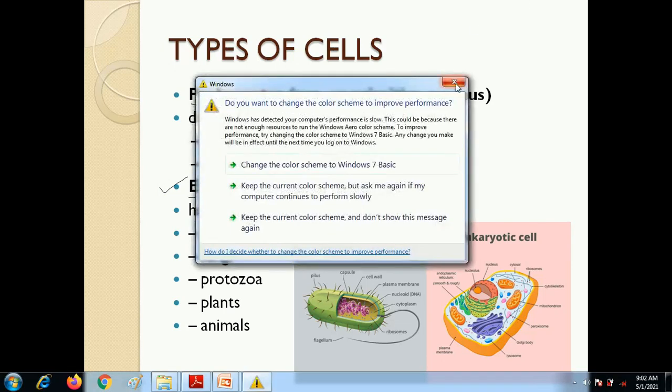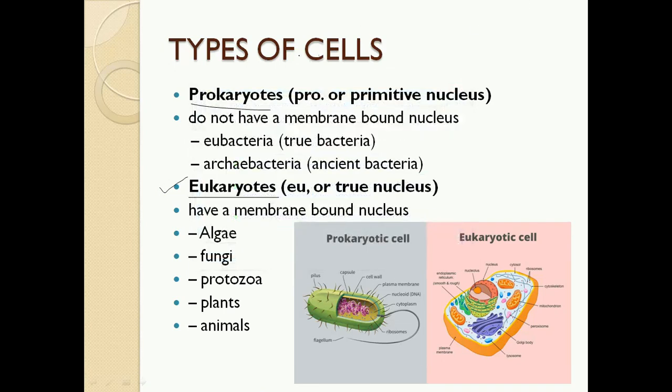At the end of this chapter you will be able to understand which organisms in the world are prokaryotes and which are eukaryotes. You have to differentiate based on certain criteria that we are going to discuss in this topic.